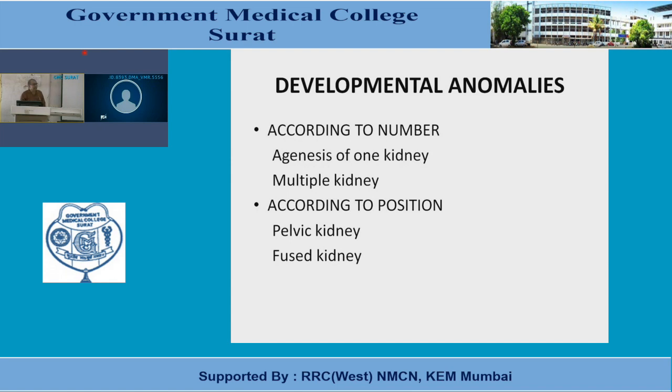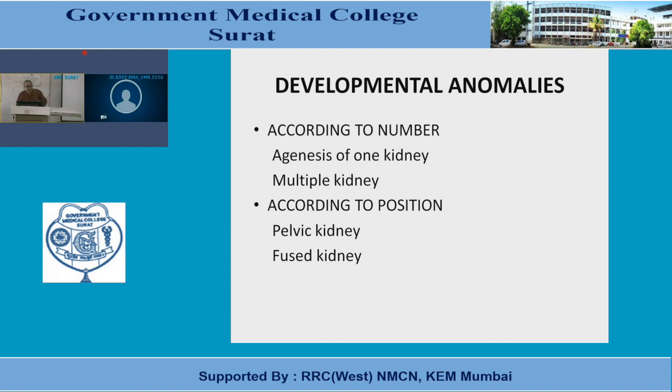That is agenesis of the kidney. Sometimes more than one ureteric bud arises from the mesonephric duct, or a single ureteric bud gets split. So in these cases, more than one kidney develops on one side. It's a multiple kidney. So this is about the developmental anomalies according to number. Agenesis of the kidney may be there, a multiple kidney may be there.